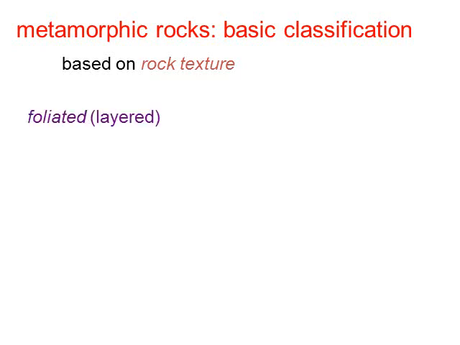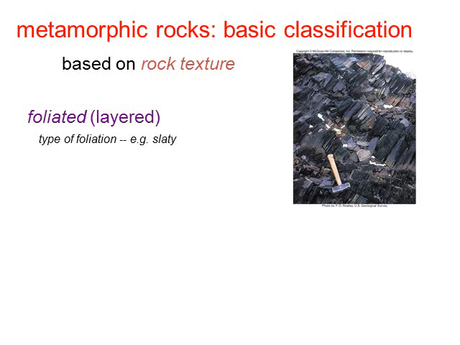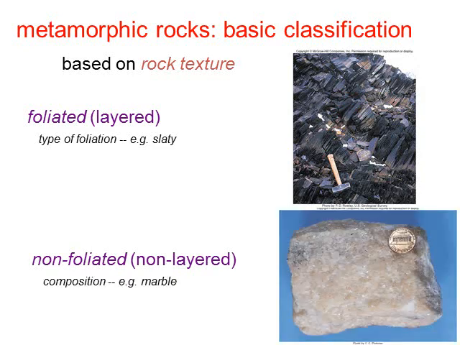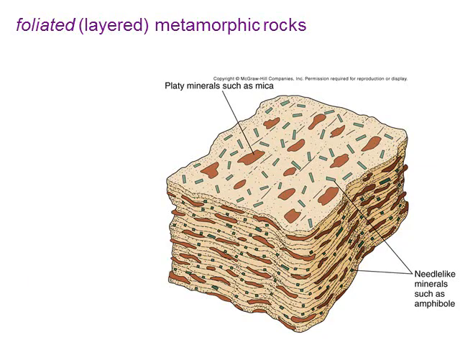We can have the foliated metamorphic rocks, which tend to be layered. An example of this is the slaty type of foliation. It would look something like this, where you have these layers of rocks. In slate, they used to make blackboards out of slate, and it's fairly flat when you break these things apart, thin and flat layers that will break apart from the slate. Non-foliated rocks are going to be non-layered. An example of this would be the marble. And again, this is what limestone turns into once it undergoes this process of metamorphism.